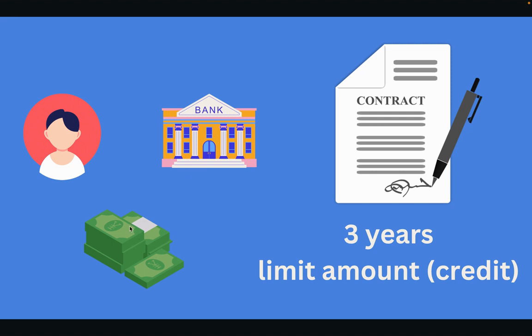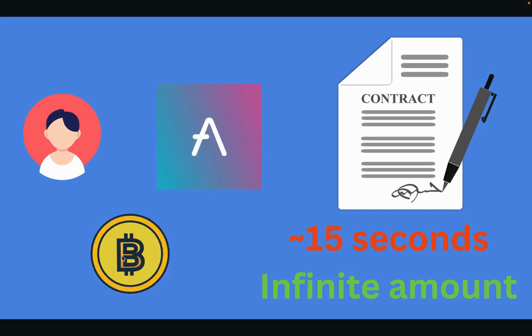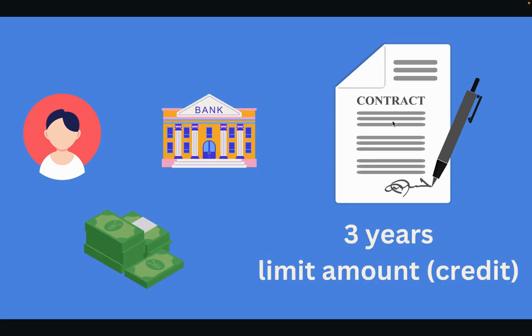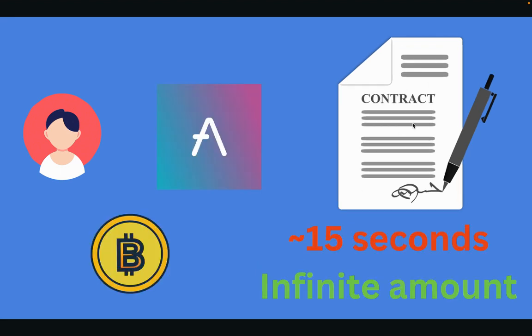And instead of borrowing cash, we now borrow crypto assets, which could be Bitcoin or Ethereum or any other crypto asset. And instead of a solid paper contract, we now have a smart contract. With this smart contract, we can borrow an infinite amount of the asset that you want.